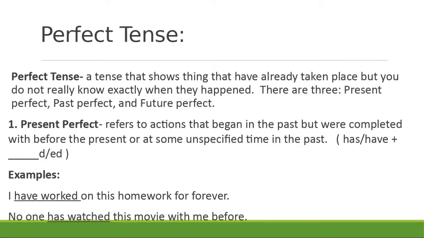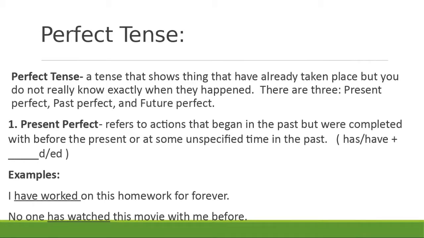If your verb is using present perfect tense, you are going to have either has or have plus the verb with an ed. And so you can almost ignore the sentence completely, look for has or have, look for the verb with ed, and know immediately it's present perfect tense. I have worked on this homework for forever.